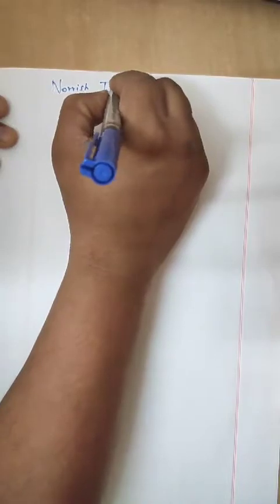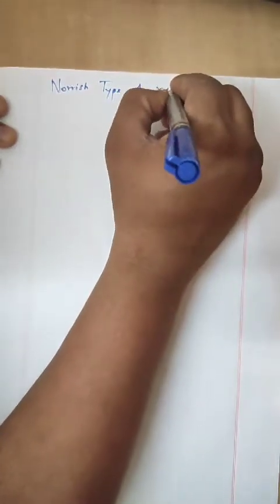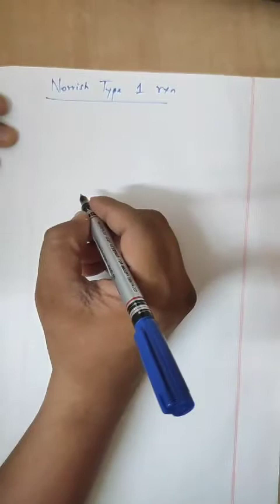The Norrish type 1 reaction occurs by the fragmentation of the carbon-carbon bond adjacent to the carbonyl group, the alpha cleavage,